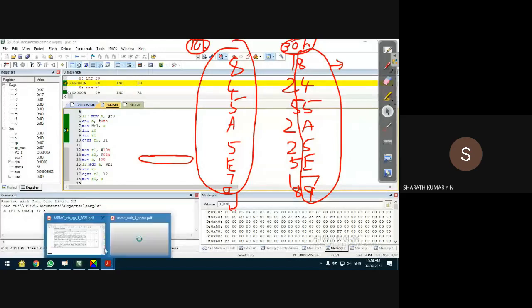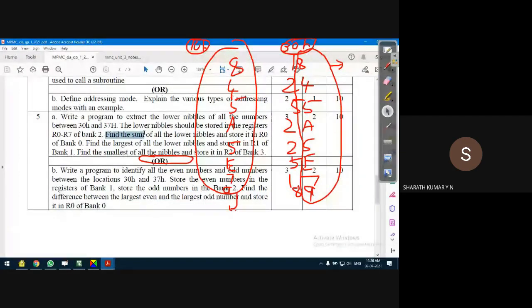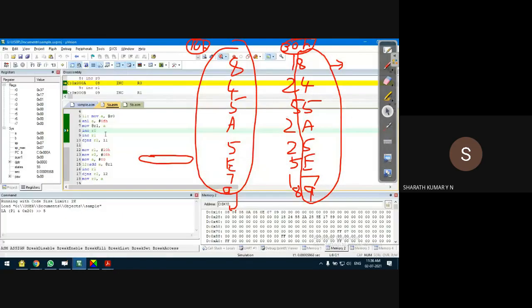The next part of the program is the sum of all the lower nibbles, which should be stored in R0 of register bank 0. For that, I'll continue to run the program. Observe this location, R0 of register bank 0, which will hold the sum of all the lower nibbles. Continue executing step by step with F11. Now the program runs to add up all the lower nibbles. At the end of the execution of this code, the sum of all the lower nibbles will be in R0 of register bank 0.